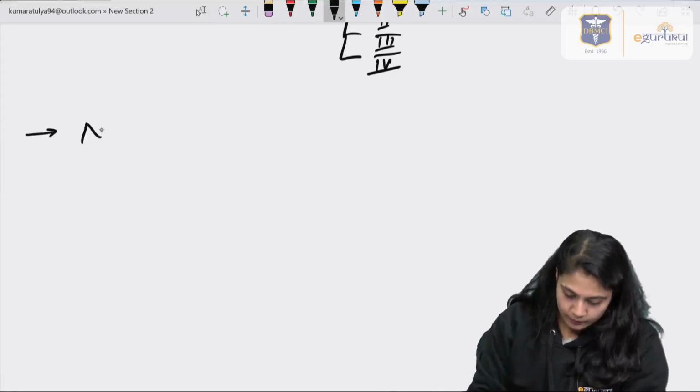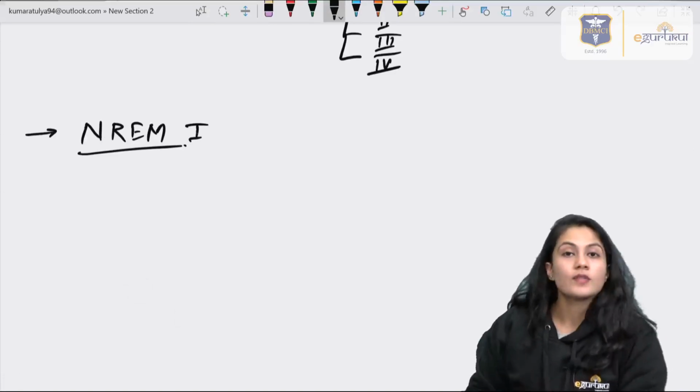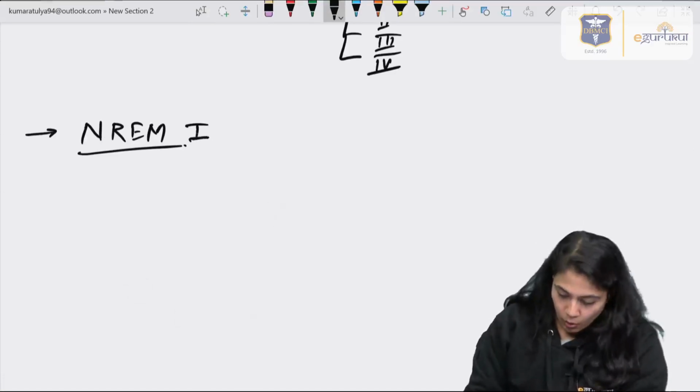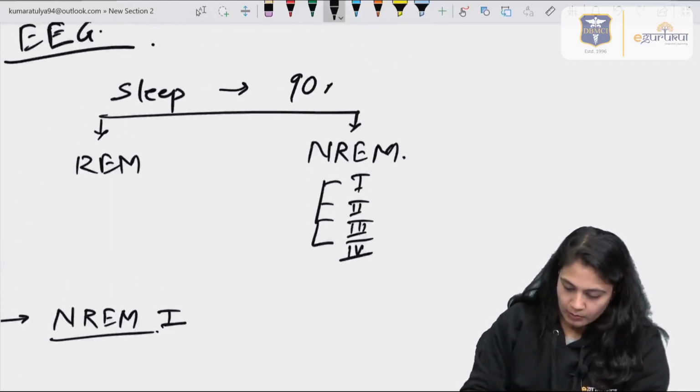So, NREM, that is non-rapid eye movement sleep. Starting off with the first stage, one sleep cycle will be of 90 minutes duration.